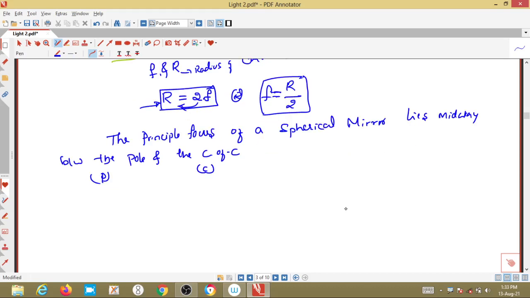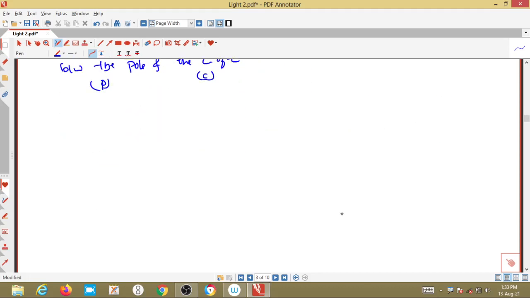So, this is the basic concept and important terms which are very important. Now we will try to understand what exactly is meant by image formation, or exactly how the image will be formed in a spherical mirror.